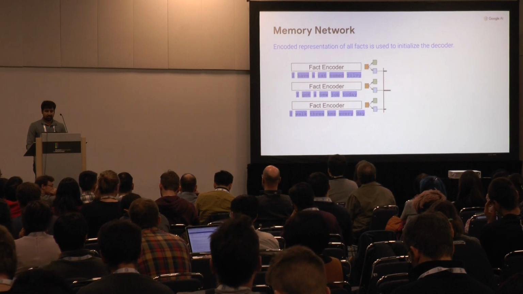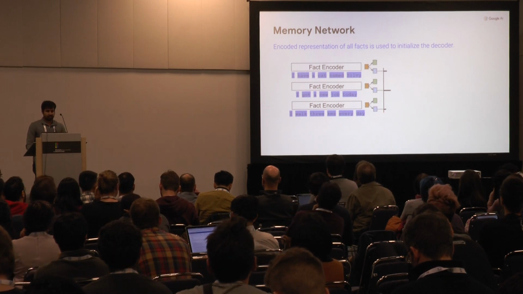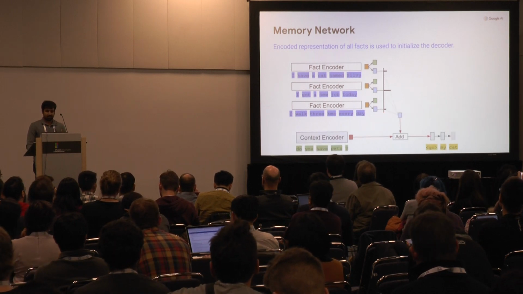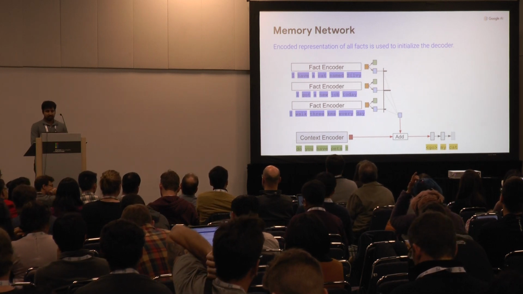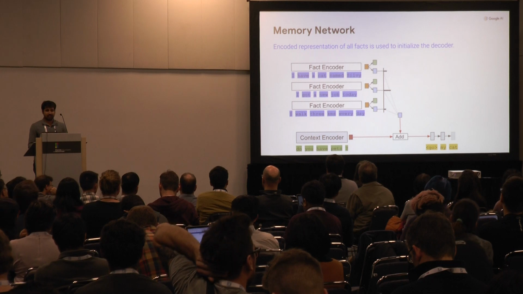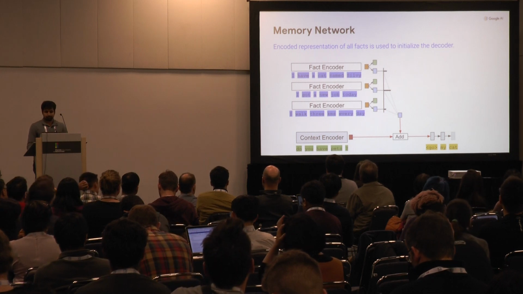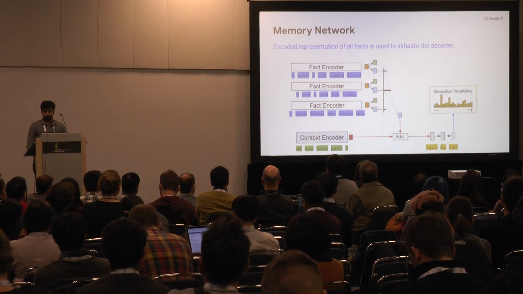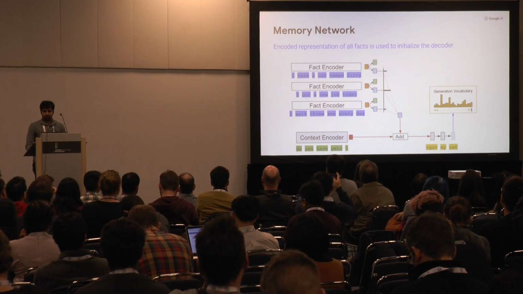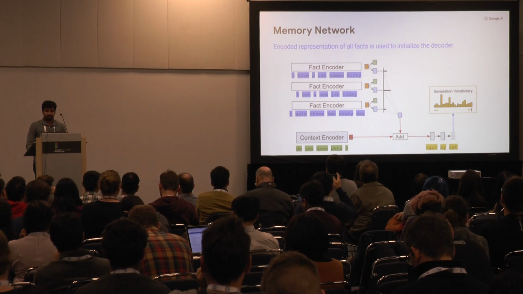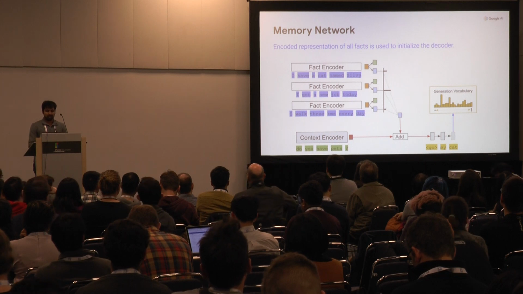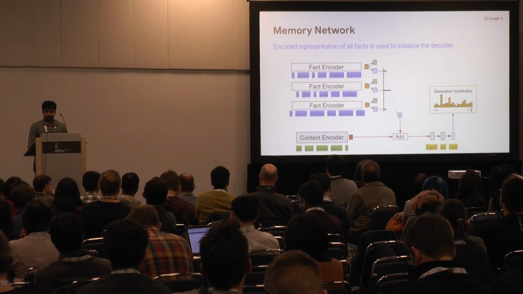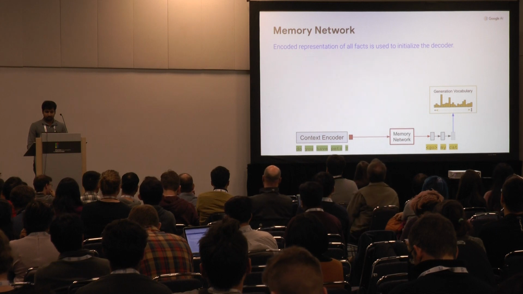Then these weights are applied to the value vectors shown in blue, and we get a linear attention weighted combination of these blue vectors. These are added to the context encoding and fed as the initial state to the decoder. Then at each decoder step, we simply generate the distribution over the vocabulary. So the only change here is how we initialize the decoder state. This is the memory network module, which can be summed up like this.